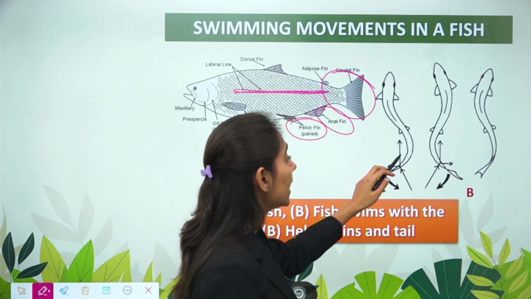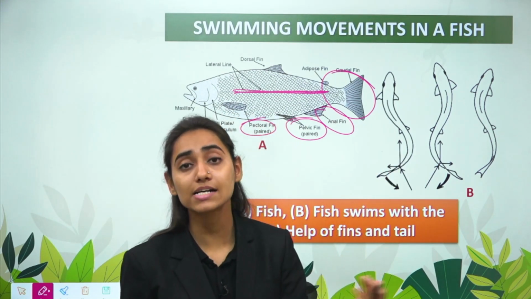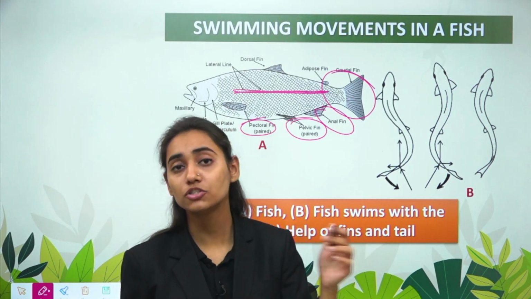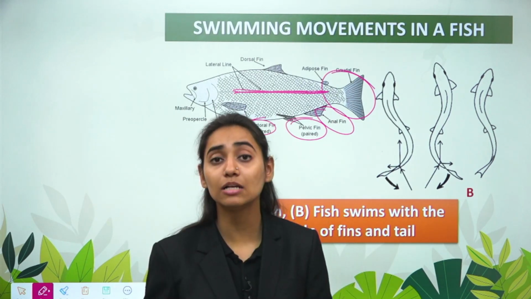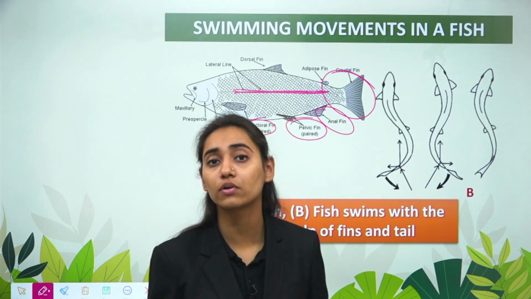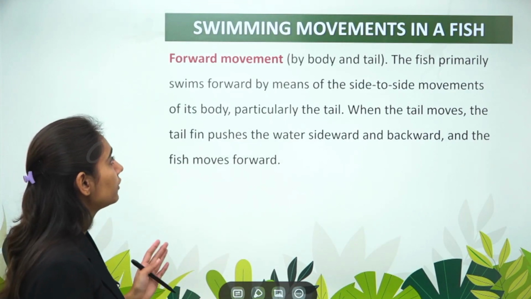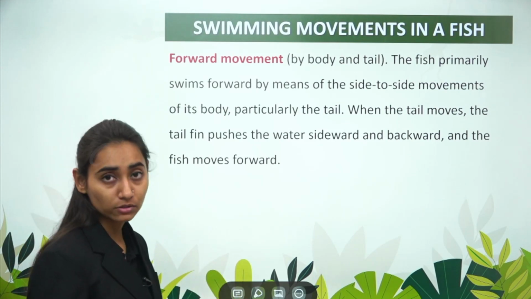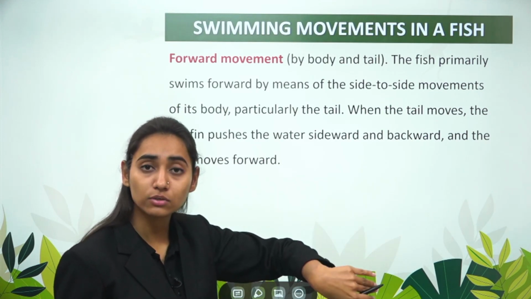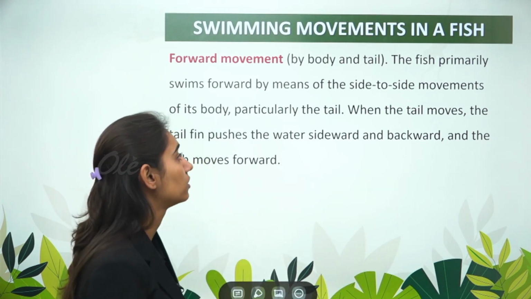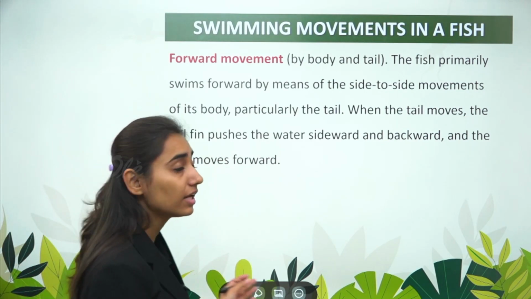So the tail helps to change the direction of the fish from one place to another. So it acts as a rudder. Rudder helps in the changing of the direction. So this tail fin helps in the change of direction. The fins help to decrease the resistance and aid forward motion in the fishes. Because of the body and the tail, the fish primarily swims forward by means of side to side movements. It has fins, and those fins move side to side, and because of this side to side movement, the fish can move in a forward direction. Particularly when the tail moves, the tail fin pushes the water sideward and backward, and the fish moves forward.